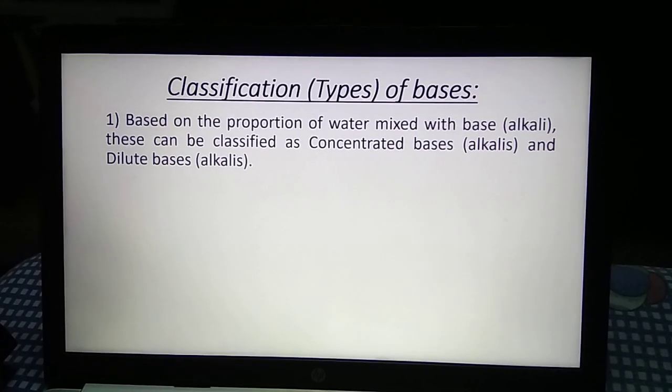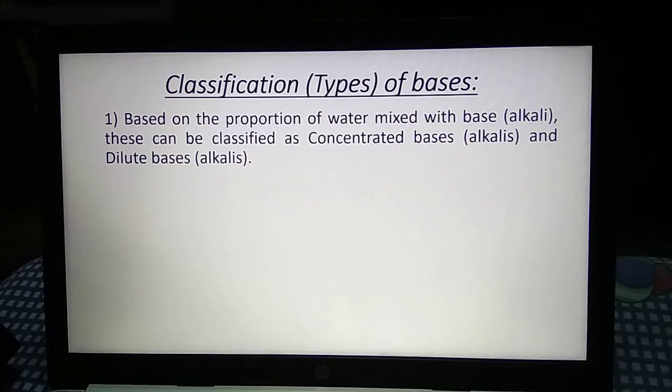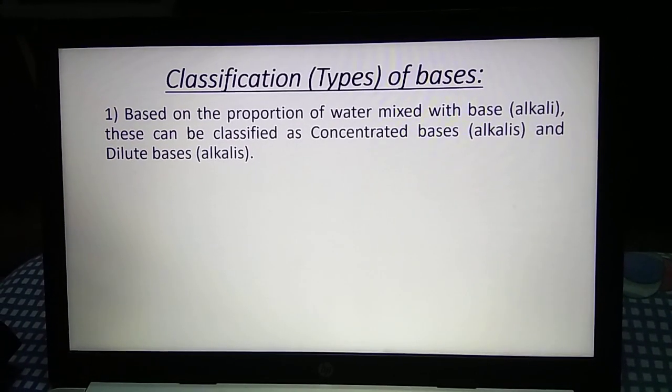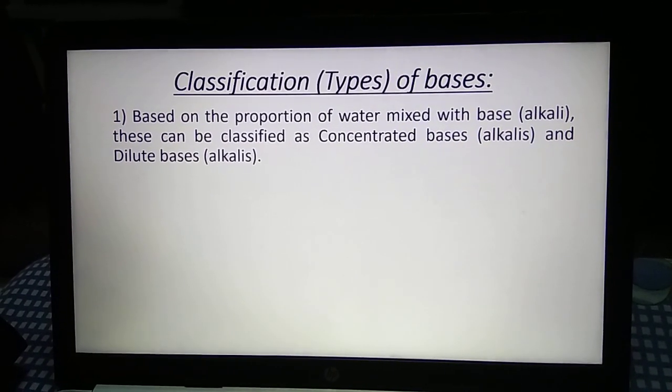First type, based on the proportion of water mixed with base or alkali, they can be classified as concentrated base or concentrated alkalis and dilute bases or dilute alkalis.